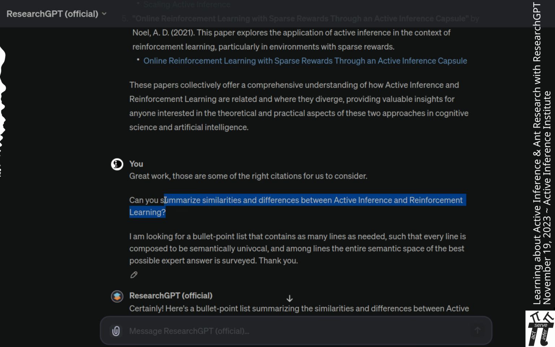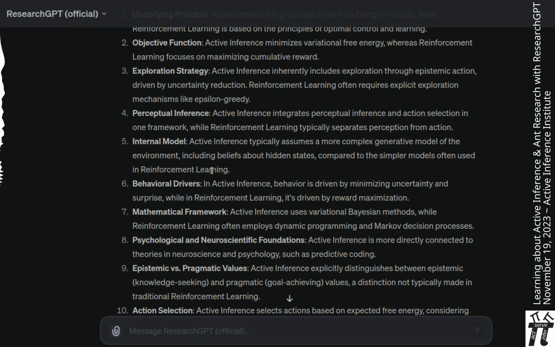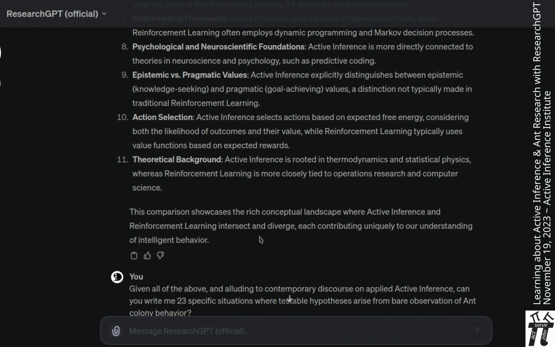Can you summarize similarities and differences between active inference and reinforcement learning? I am looking for a bullet point list that contains as many lines as needed such that every line is composed to be semantically univocal, and among lines, the entire semantic space of the best possible answer is surveyed. Thank you. And a list was provided with similarities, 7 of them, and 11 differences between active inference and reinforcement learning. One could probably quibble or update or lump or split, but overall it did really well.